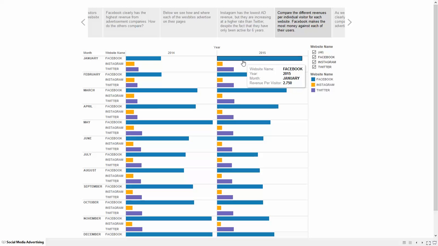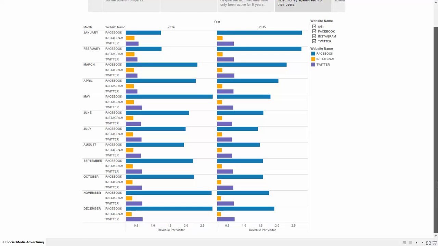We see in 2015 that, for example, Facebook has more than doubled their revenue. And this goes all the way down for each of the months.